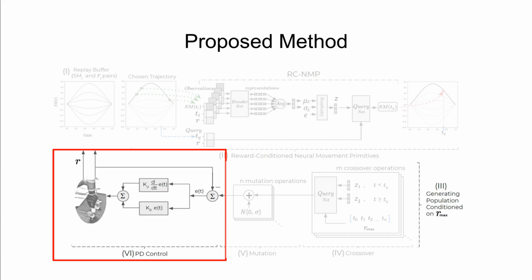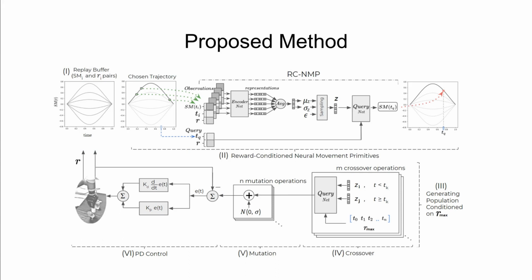We incorporate a PD controller in our model to ensure smooth movement and guarantee reaching the goal. These trajectories are then given back to the replay buffer and the loop continues. Our framework continues to improve its samples and progressively finds better trajectories.